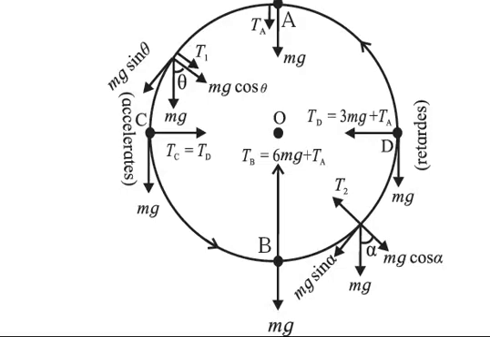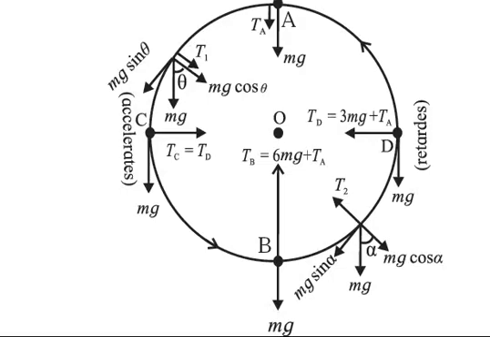As this motion is non-uniform, the resultant of these two forces is not directed towards the center, except at the uppermost and the lowermost positions of the ball. Here you can see that at the topmost, that is at point A and at point B, the resultant is directed towards the center. At all other positions, the resultant is tangential and it is used to change the speed.